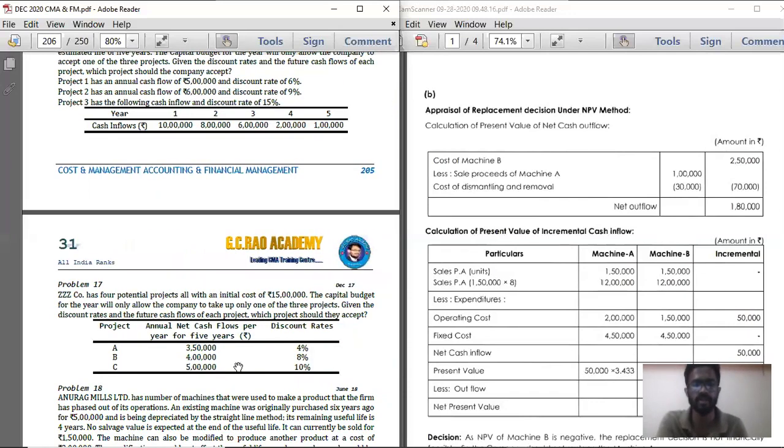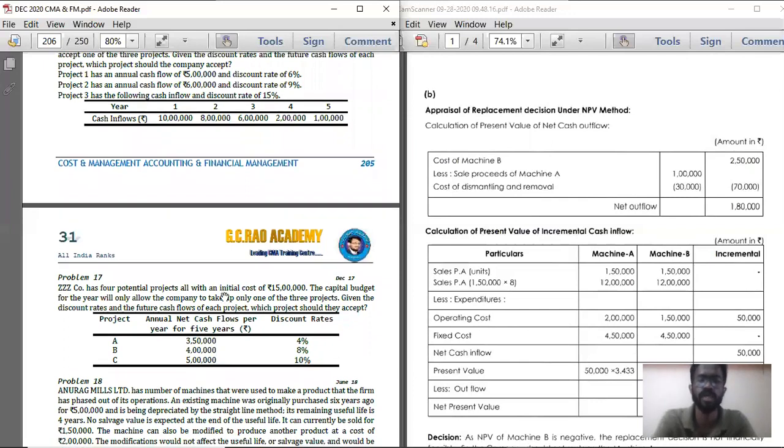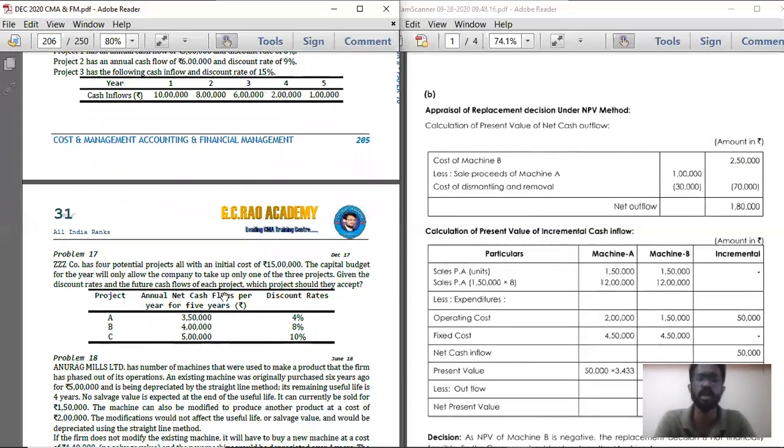Here also, same thing: evaluate the project using the discount rate. So, one after the other, the exam questions will be similar. Either they will experiment. It's not like BCom exams, where they give 100 marks very easily. They will experiment, but the maximum percentage they will experiment is 30%. The remaining 70% will definitely be from this material, that is Digirao Academy material only.